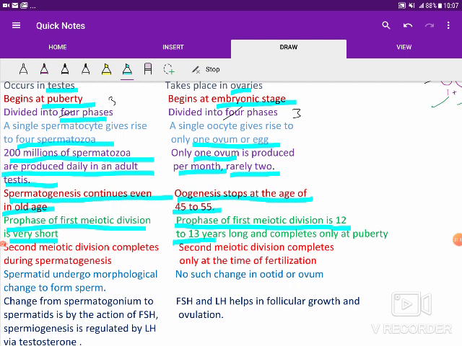Then the second meiotic division completes during spermatogenesis itself, whereas the second meiotic division completes in oogenesis only at the time of fertilization, as we have noted earlier.